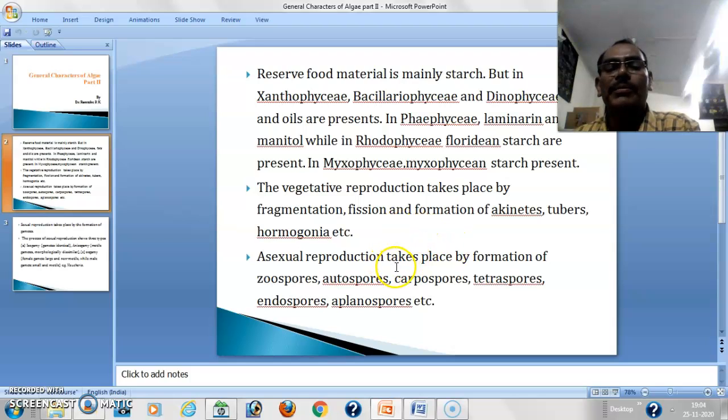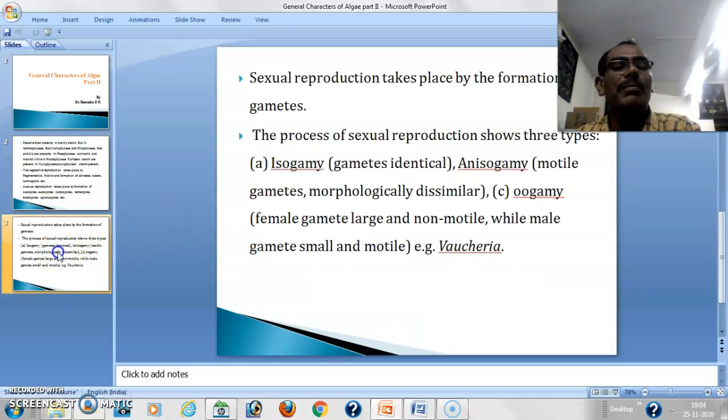Asexual reproduction takes place by the formation of zoospores, autospores, carpospores, tetraspores, endospores and aplanospores. Here the asexual reproduction always takes place by different types of spores. Sexual reproduction takes place by the formation of male and female gametes.